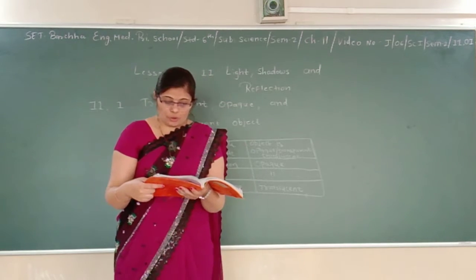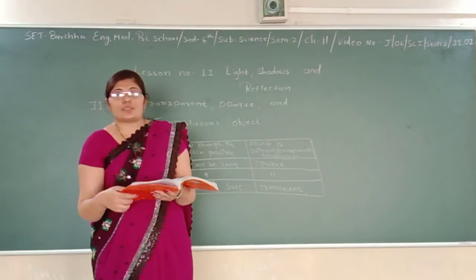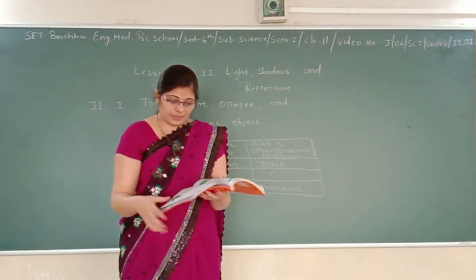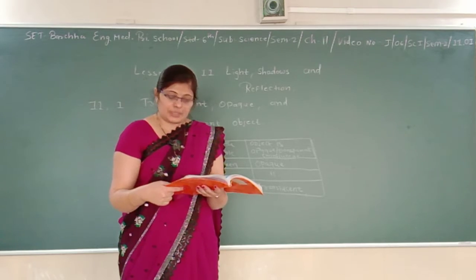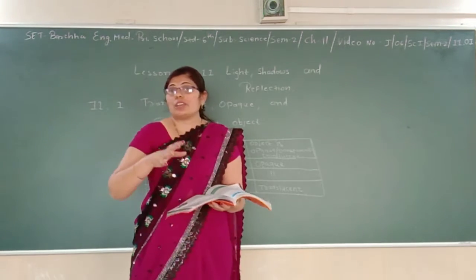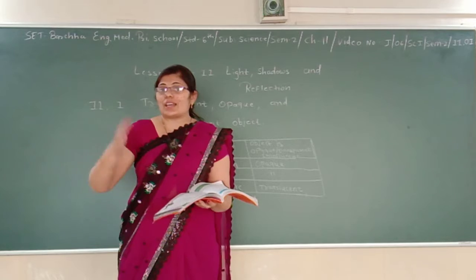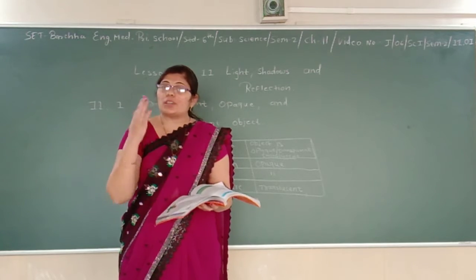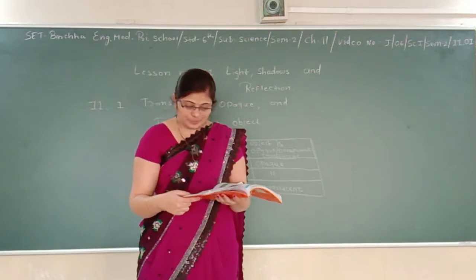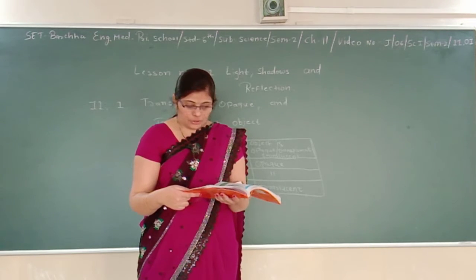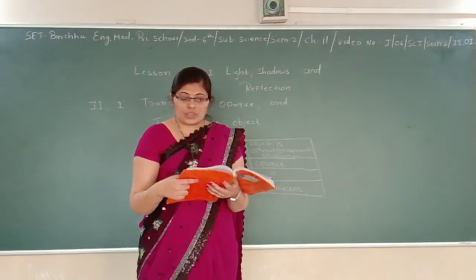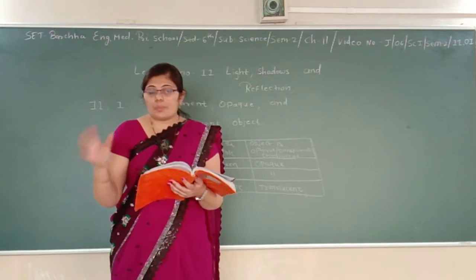11.1 Transparent, opaque and translucent objects. This is very simple. We call our grouping of objects opaque, transparent and translucent. We can group the objects as transparent, translucent and opaque. What is transparent? Let's see and understand. In Chapter 4, if we cannot see through an object at all, it is an opaque object.